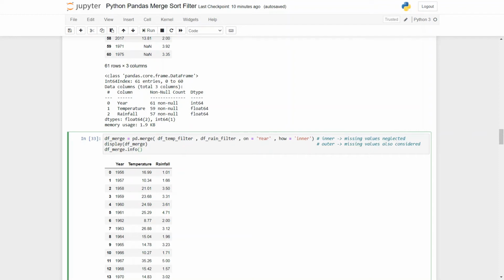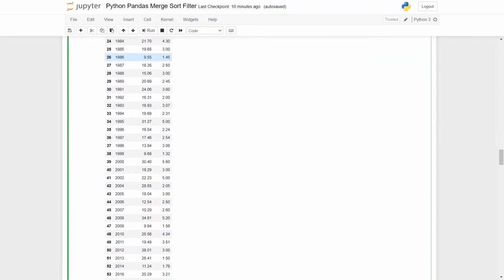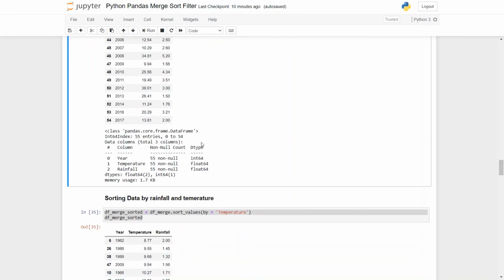So this is the only change I have made in the cell, and when I run the cell this is the output I get. You can observe there are no missing values or NaN values. And you can also check the info now. For the column year there are a total of 55 non-null values, the same for the temperature and the rainfall column as well. So we have dealt with the missing values.